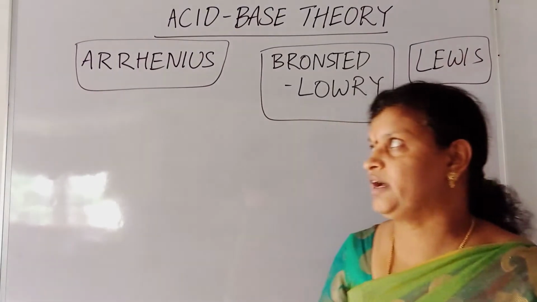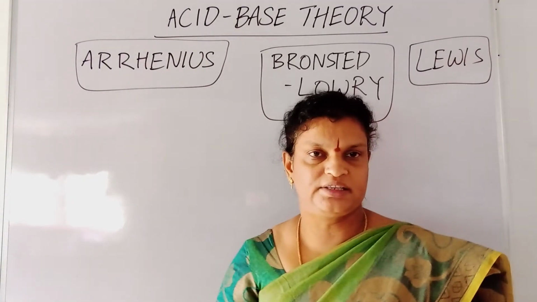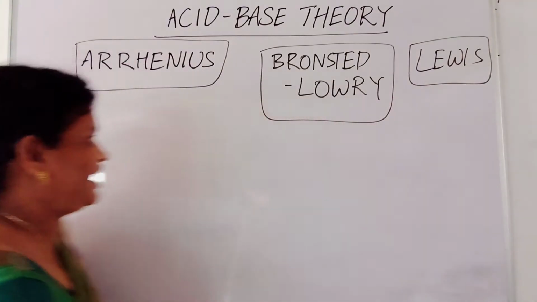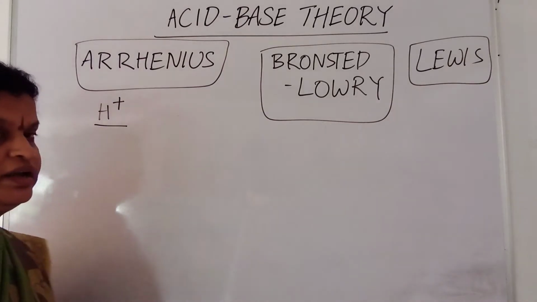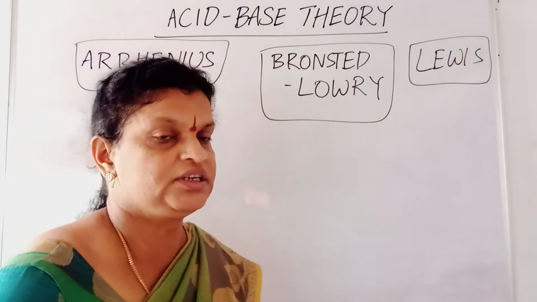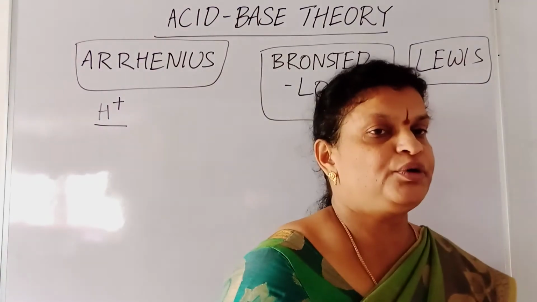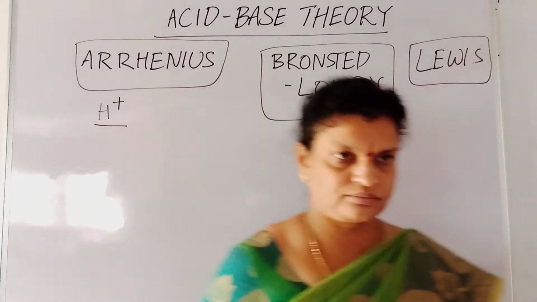So the first theory is given by the scientist known as Arrhenius. He said that any acid is a substance which is able to give its H plus ion whenever it is dissolved in water. The substance which dissolves in water and produces H plus ion can be termed as acid.